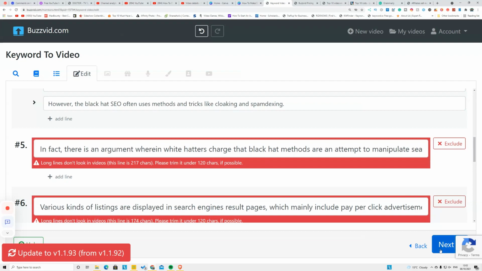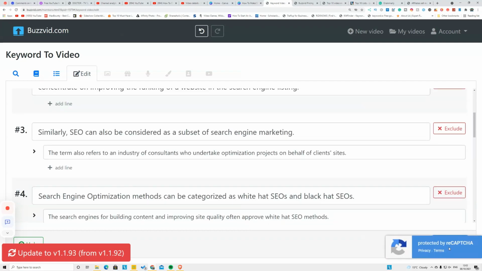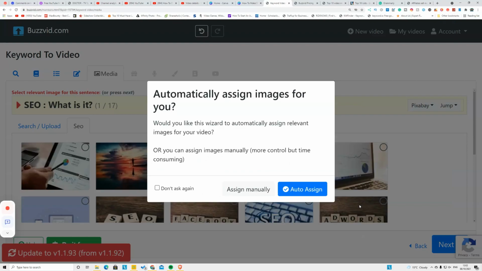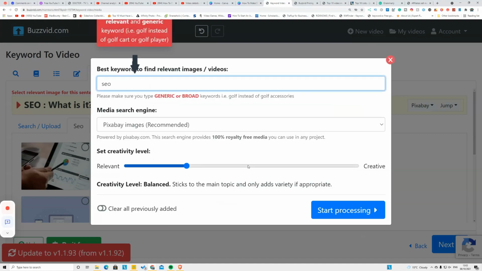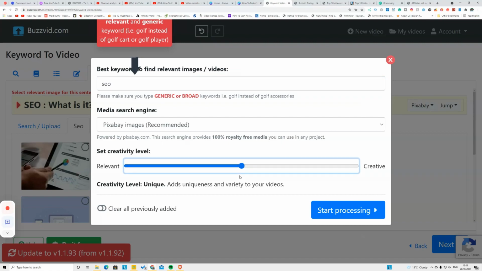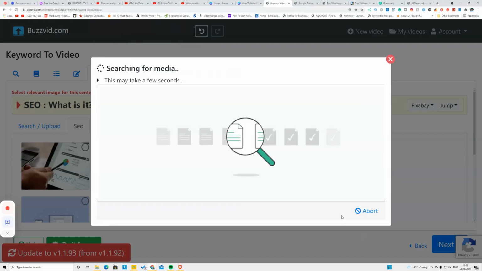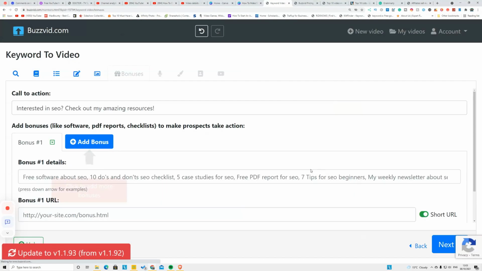After you shorten everything, click next on it. Now it automatically adds the pictures and videos for your paragraphs and sentences. Click auto assign, and again, like I said in my previous video, click that in the middle section. It will put in relevant and creative videos and pictures for you. Click start processing, and then click next step.